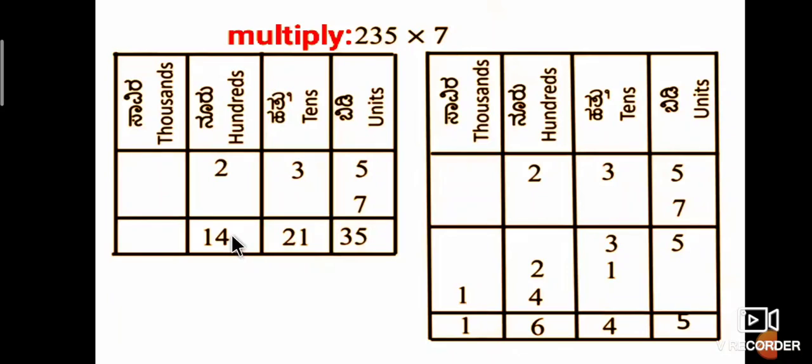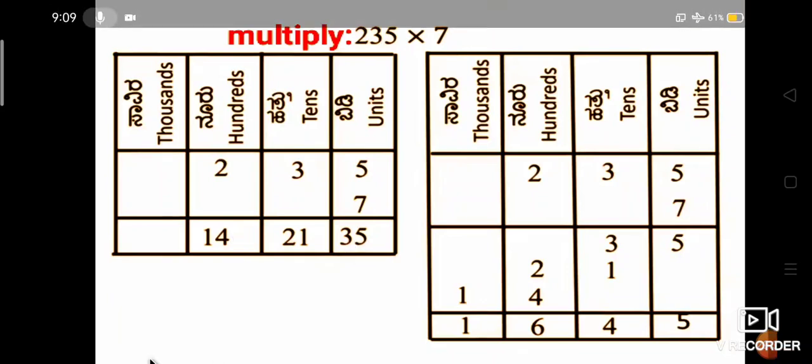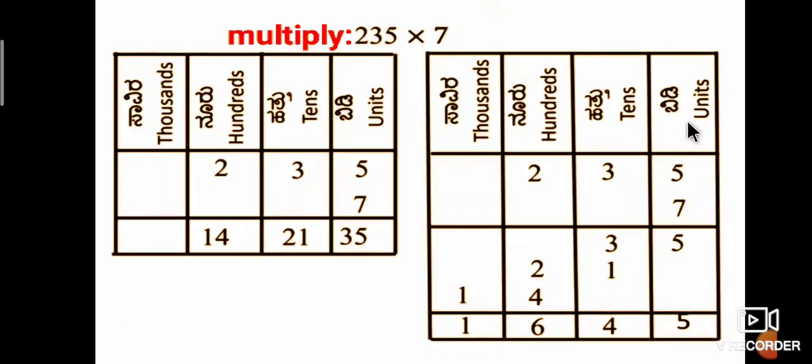If we take another place value chart, students, this is how we are multiplying the numbers. This is unity place, this is tens place, this is hundreds, this is thousands. 235 can be written as 2, 3, 5: 5 in units, 3 in tens, 2 in hundreds, into 7.